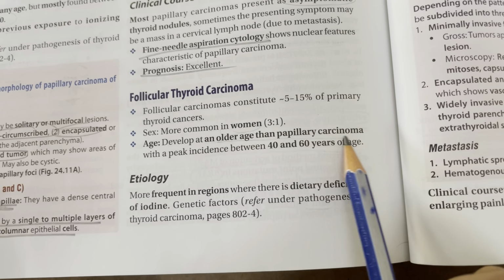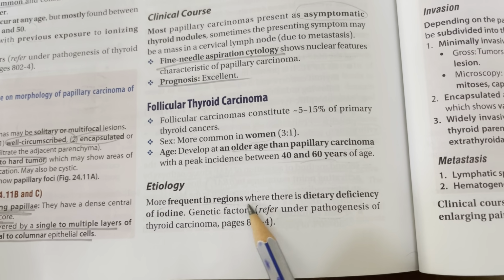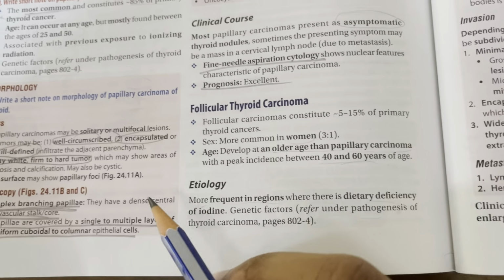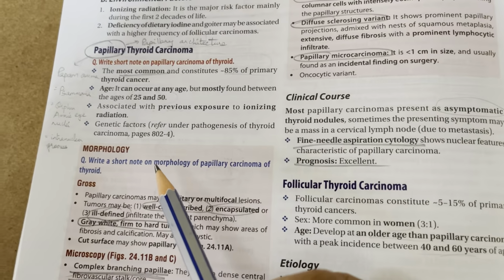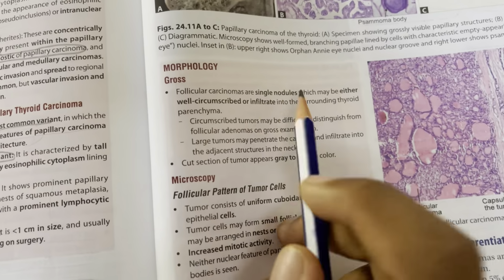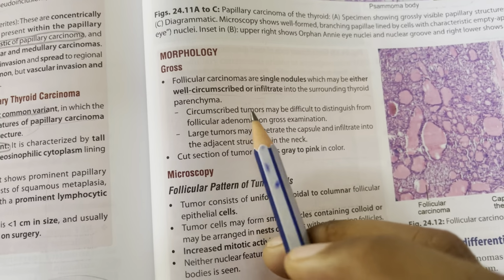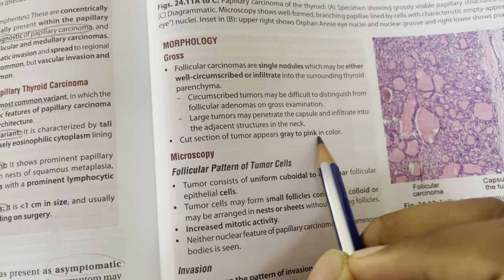They develop at an older age than papillary carcinoma, with peak incidence between 40 to 60 years of life. They are more frequent in regions where there is iodine deficiency. Next, morphology. Papillary carcinoma is grey white. Here it is grey pink. So it is a single nodule which may either be well circumscribed or infiltrate into the surrounding thyroid parenchyma. So the cut section is grey to pink.